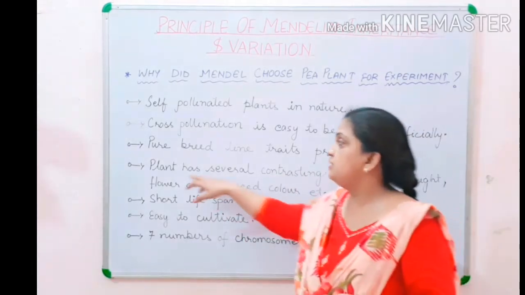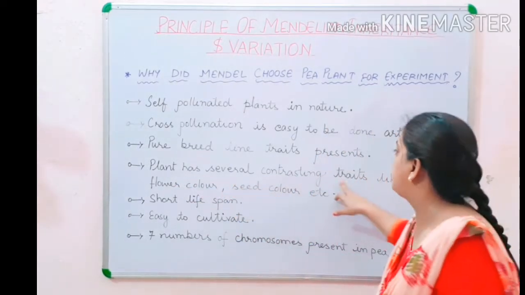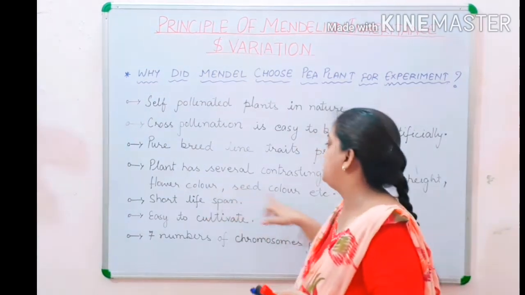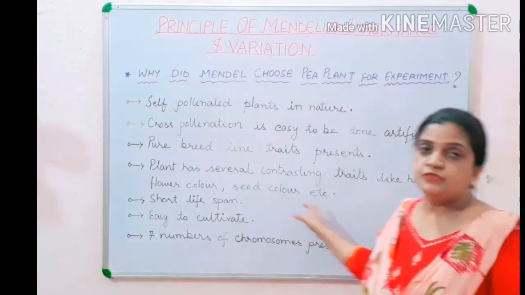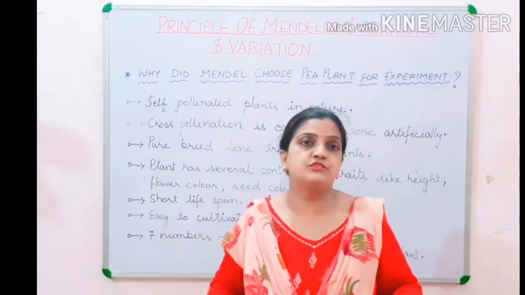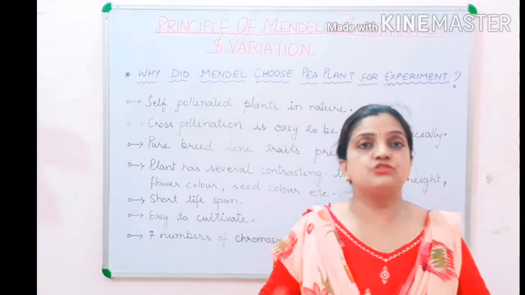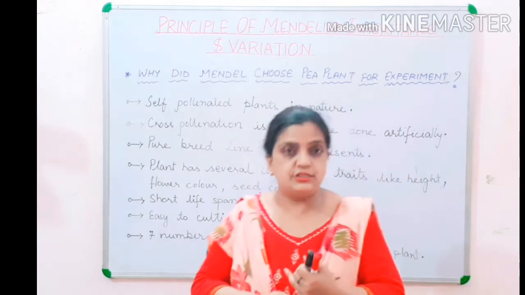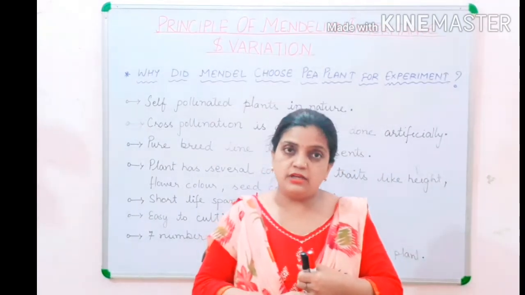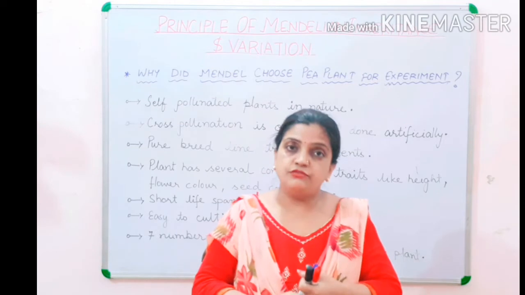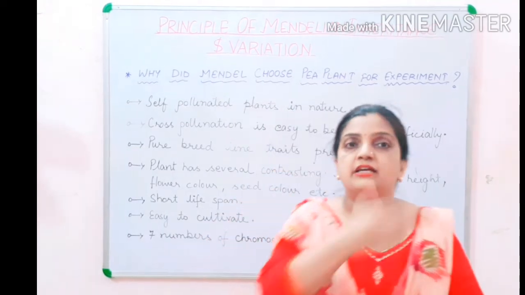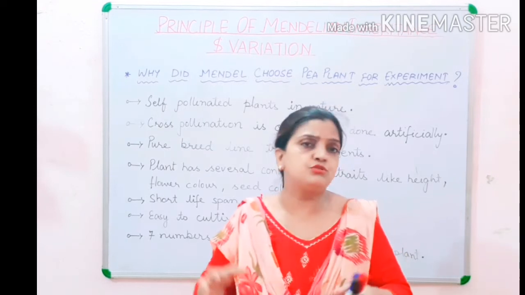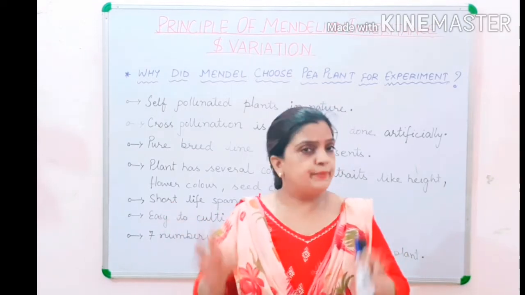Now children, the plants had several contrasting traits like height, flower color, seed color, etc. I told you that pure breed line characters were present, and these traits were of many various types, like the height of the plant, the color of the flower, the color of the seed, the shape of the seed. So various characters were present, and Mendel came to observe them in the pea plant.